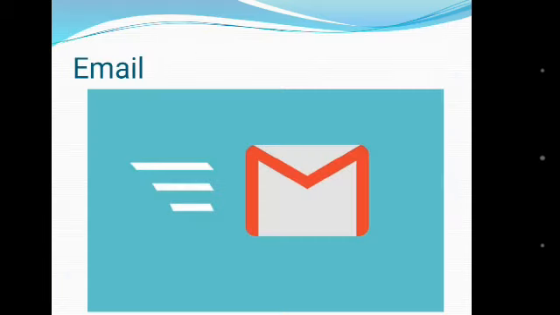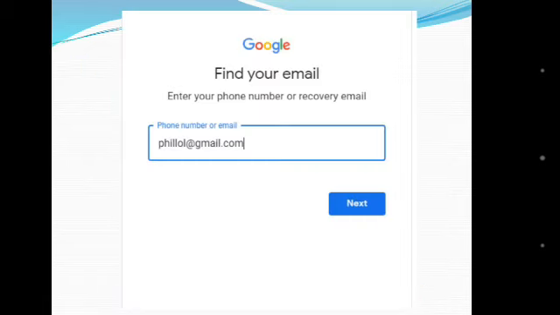Now email. The short form of electronic mail is email. It refers to messages distributed by electronic means from one computer user to one or more recipients via a network, mostly the internet. Now this is an email address, you can see philol@gmail.com.